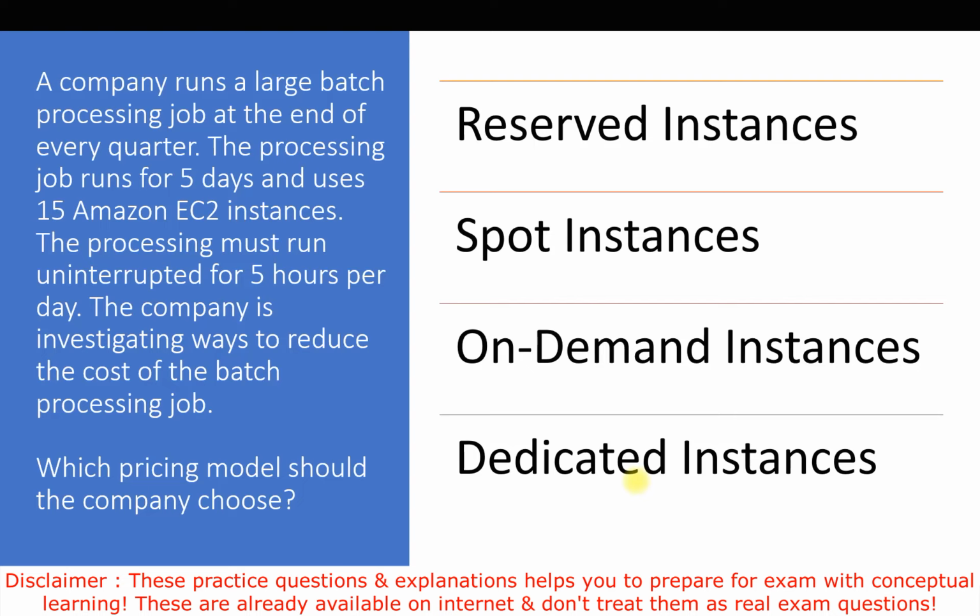For uninterrupted we can't go for options like spot instances. If we talk about cost, we can't go for dedicated. If we are thinking about every quarter, every month, every week kind of scenario, we can't go for reserved instances. In all these cases, on-demand instances always help us. So we will go for on-demand instances.